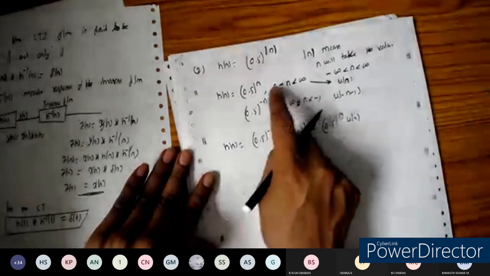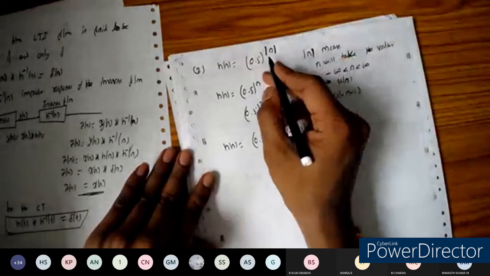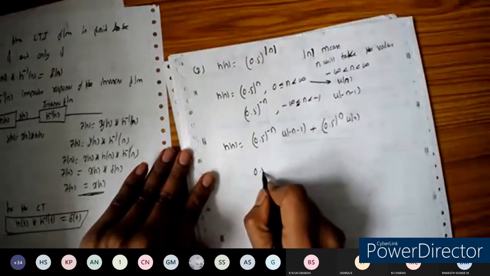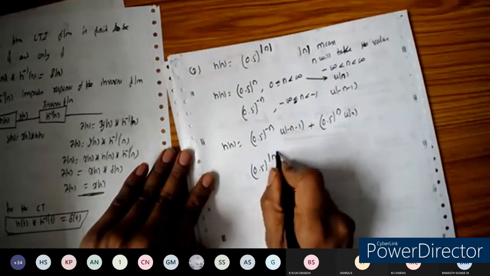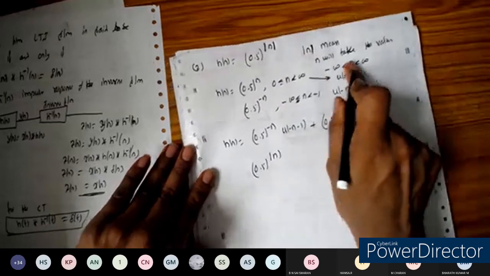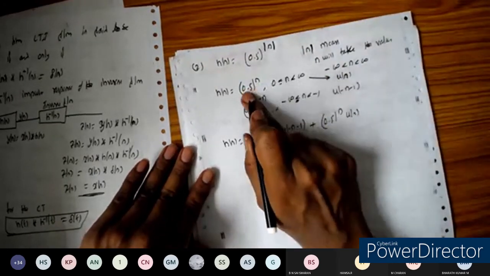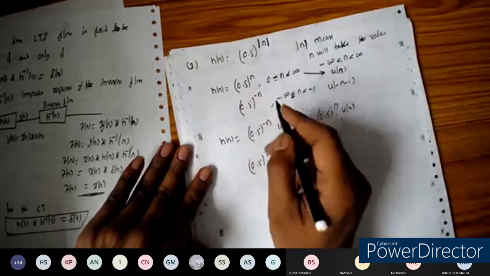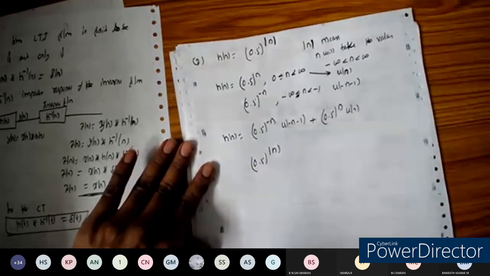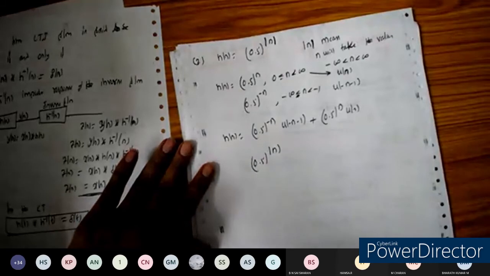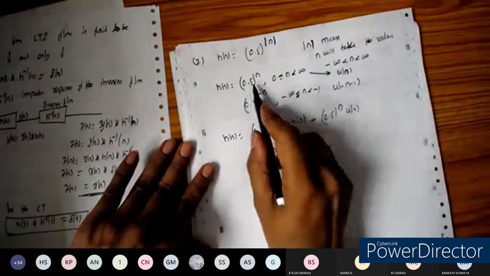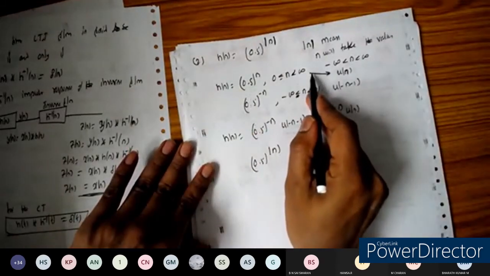Yes, sir. So I'll repeat once again here. 0.5 to the power of the magnitude of n means n can take both positive and negative values. For the positive values, it will be 0.5 to the power of n. For the negative values, it will be 0.5 to the power of minus n, so from 0 to infinity.